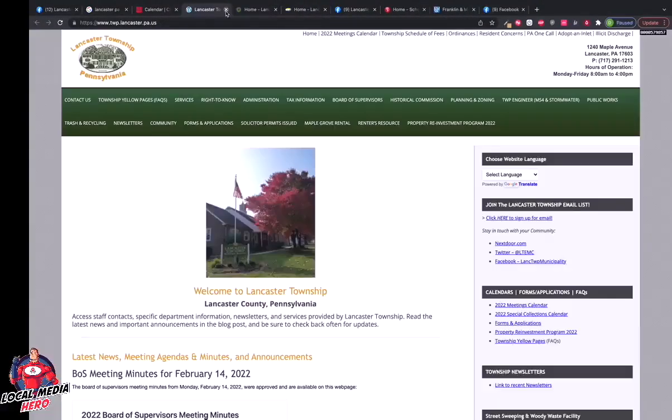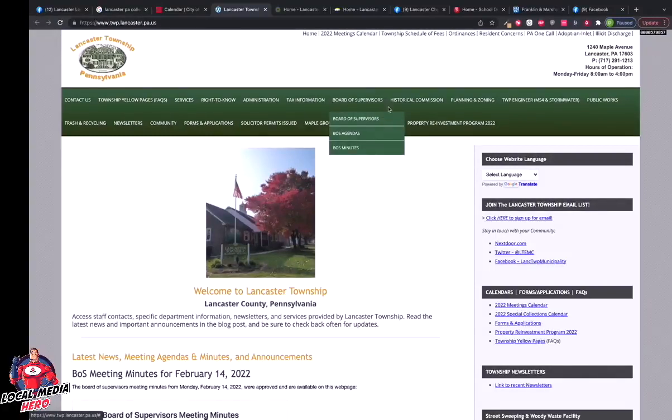So there you go, county municipalities. Here's another one, Lancaster Township, Pennsylvania. You've got all kinds of information. They've got the yellow pages, you've got services, right to know, administration, tax information. You can curate all this information that's going to be very interesting for people that live in and around the Lancaster area for you to get this information out.